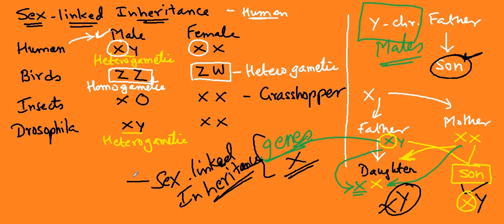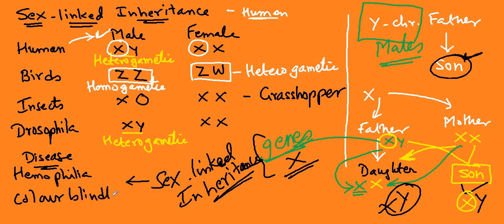And the sex-linked inheritance that we have in our syllabus are the diseases hemophilia and color blindness. So hemophilia and color blindness are the two genetic diseases passing from X chromosome to X chromosome in daughter as well as in son.